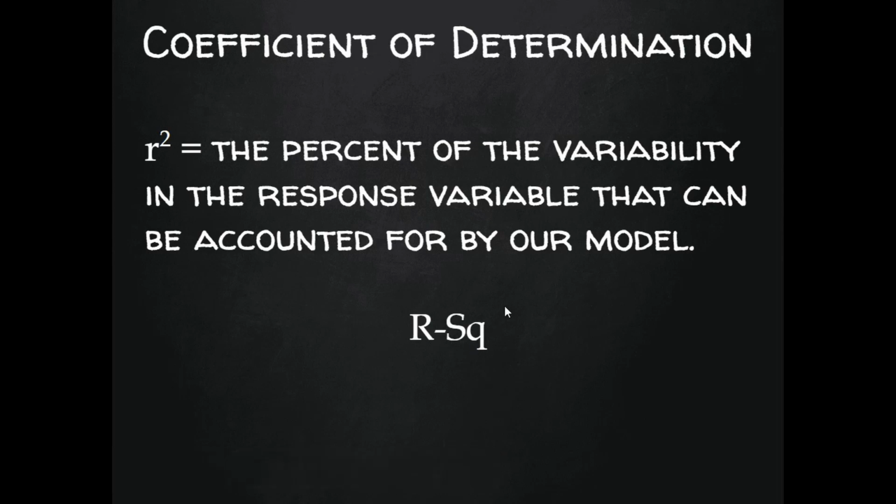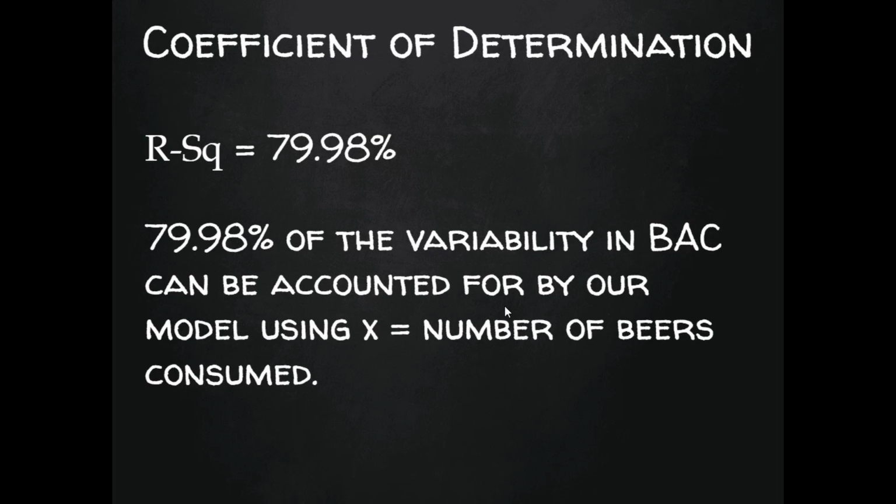Now, looking at a specific example from our number of beers consumed and blood alcohol concentration data, the output gave us an R squared of 79.98%. We would interpret that by saying 79.98% of the variability in blood alcohol content can be accounted for by our model using X equals the number of beers consumed.